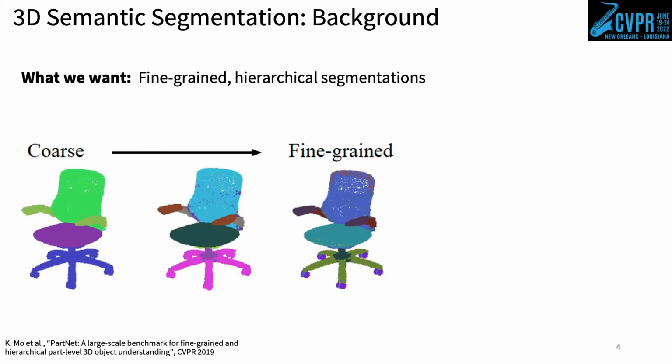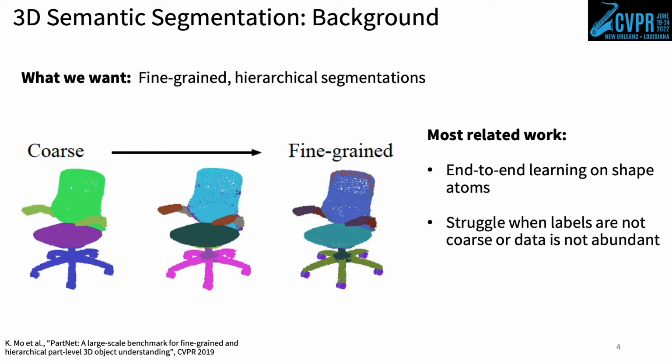These applications often demand that the parts detected be fine-grained and hierarchically organized, but producing such segmentations has proved a challenging task. Recent work on 3D shape semantic segmentation has mainly focused on end-to-end approaches that operate on shape atoms. These methods achieve impressive performance on many tasks, but often do not transfer well to domains with fine-grained label sets or when access to labeled data is limited.